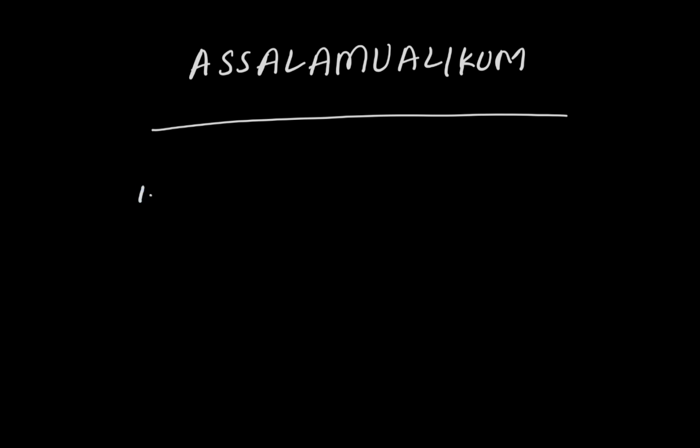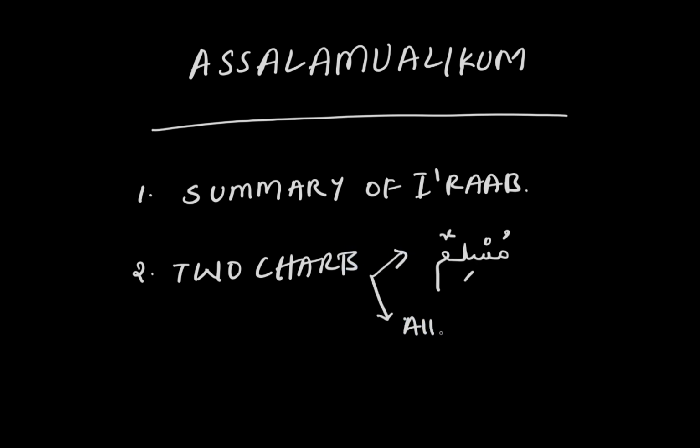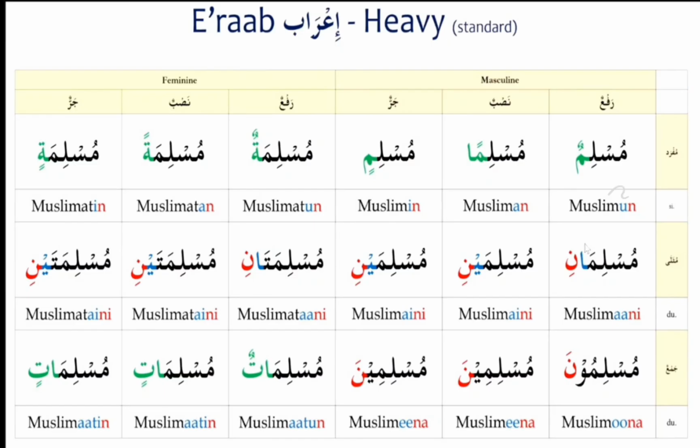So in today's class, we'll just rewind the summary of the i'rab of nouns. In this one, we'll be studying two charts. One chart will be of the Muslimun, another chart will be of all types of i'rab of nouns, inshallah. And after finishing this, we'll be going through some examples from the Holy Quran. So let us see the first chart, that is Muslimun.